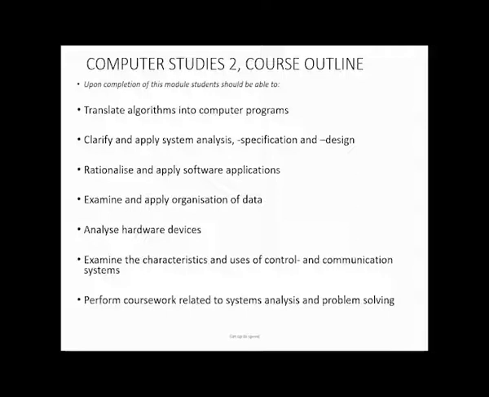So how do you do it? This is how you study. Take the first topic. Translate algorithm into computer program. I have written my algorithm. How do I now change my algorithm to a computer program? That is your topic. What should you do? You will now open your study guide. Look for where that topic is in your study guide and read it. Don't go to your study guide first. Don't study with the study guide just like that. If you do that, it's like a student in a high school who is just studying with the textbook.